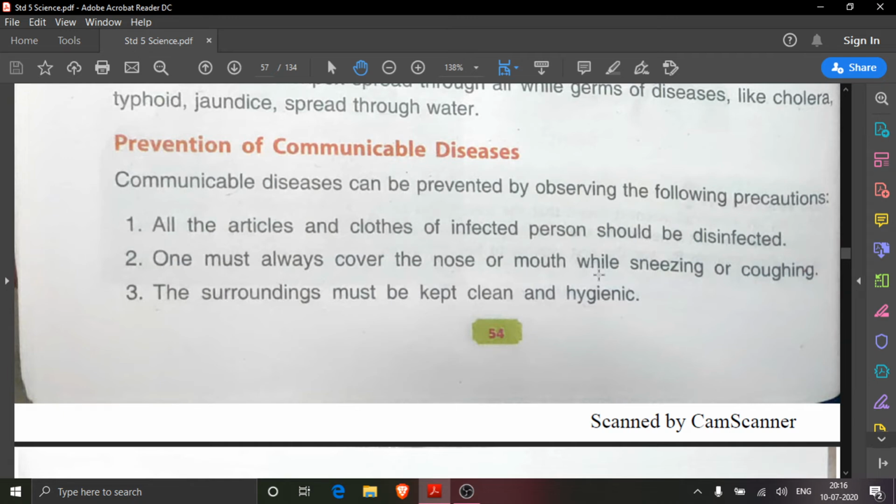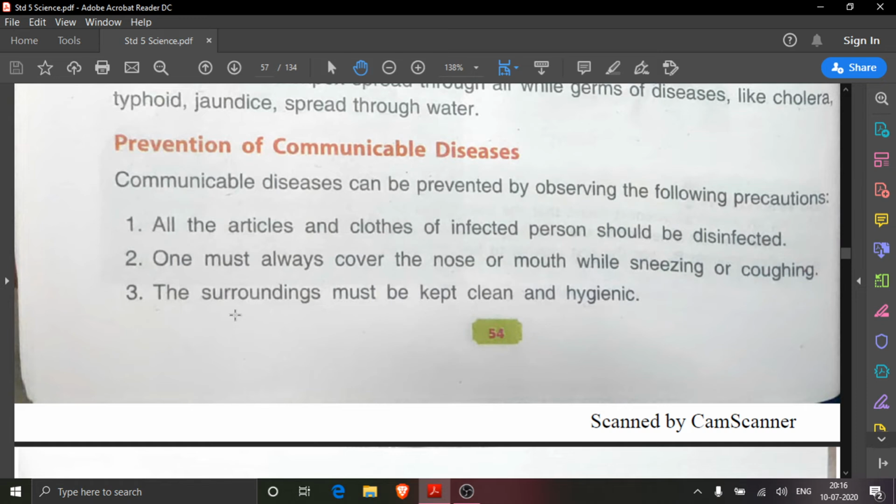Why is wearing a mask compulsory? So that germs will not spread to another person when we sneeze or cough. And here only the second method is written. One must always cover the nose or mouth while sneezing or coughing.